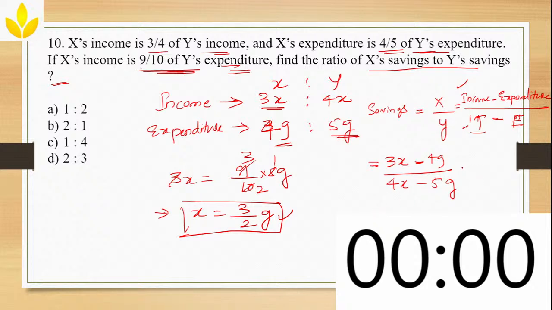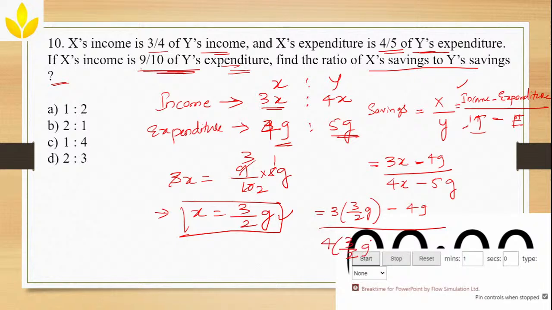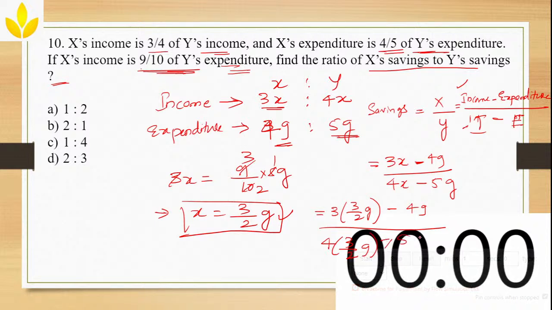When you substitute the value here, this becomes 3 into 3/2 G, the x value, minus 4G. Everything will come in one term, because if there are two unknowns, you cannot find it. Then 4 into 3/2 G minus 5G.